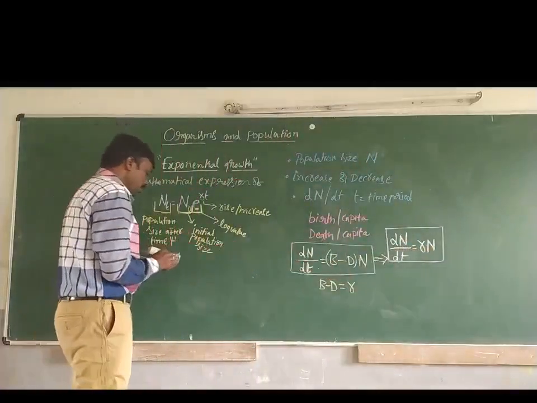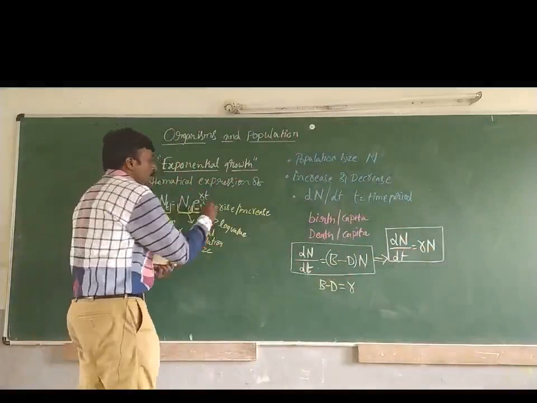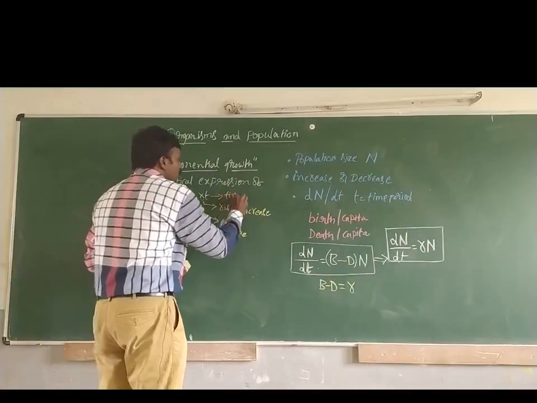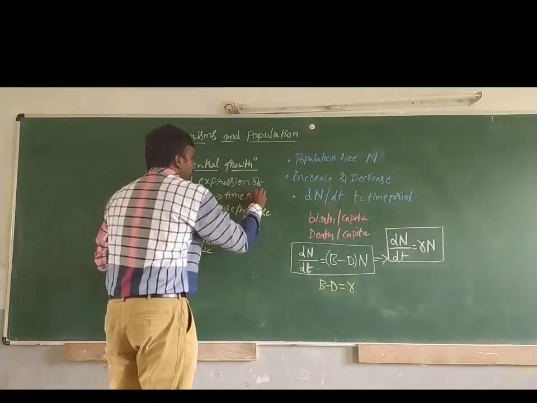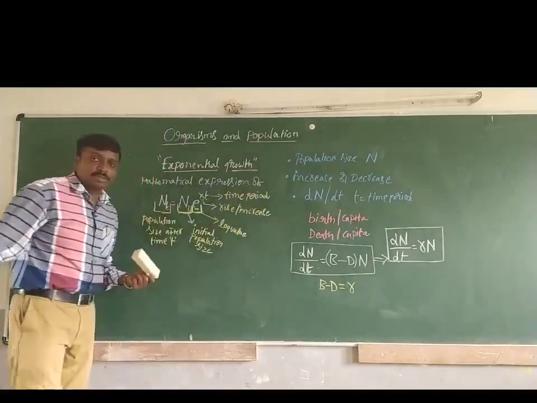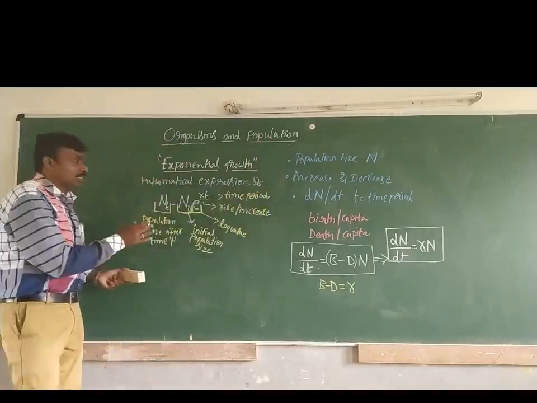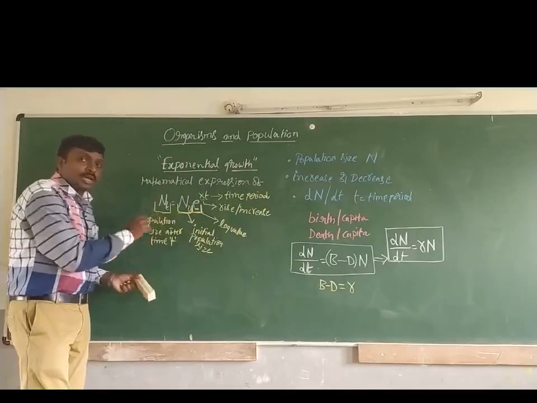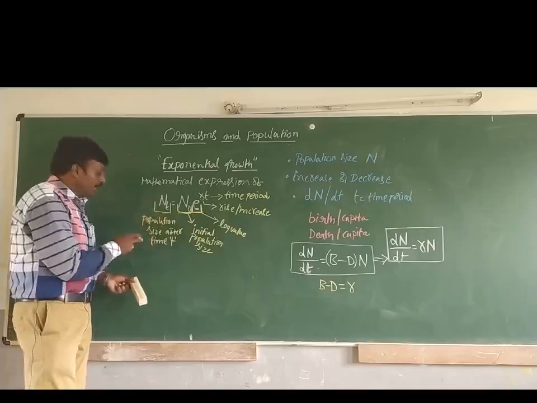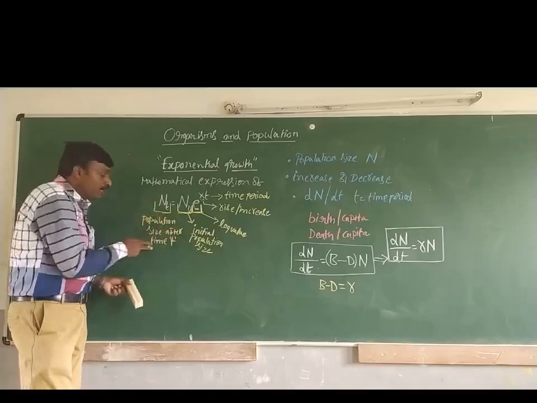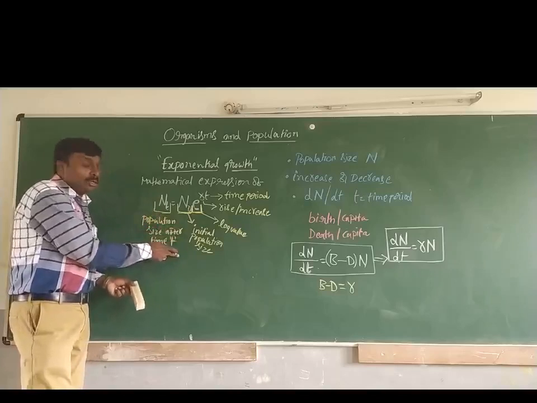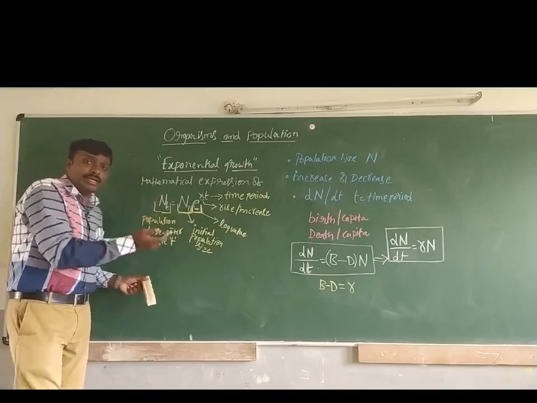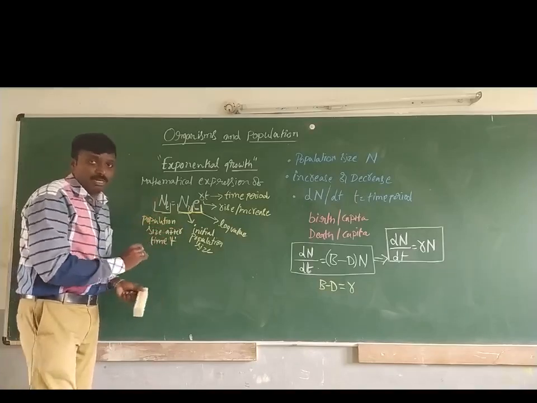Then again, t is the time period. So t is the time period. So this is the mathematical expression used to calculate population size after giving some time, to show either an increase or decrease in the population size.